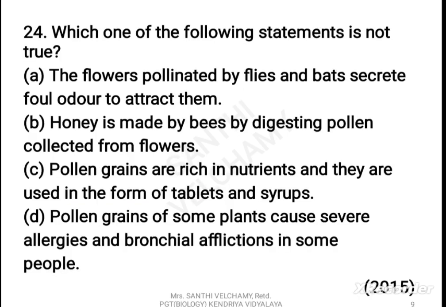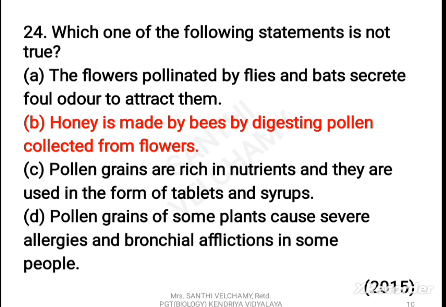Now the next question. Which one of the following statements is not true? A. The flowers pollinated by flies and bats secrete foul odor to attract them. B. Honey is made by bees by digesting pollen collected from flowers. C. Pollen grains are rich in nutrients and they are used in the form of tablets and syrups. D. Pollen grains of some plants cause severe allergies and bronchial infections in some people. The correct answer is B.